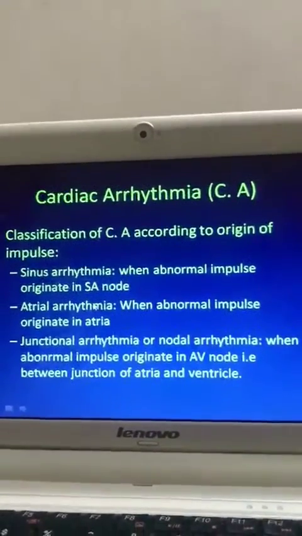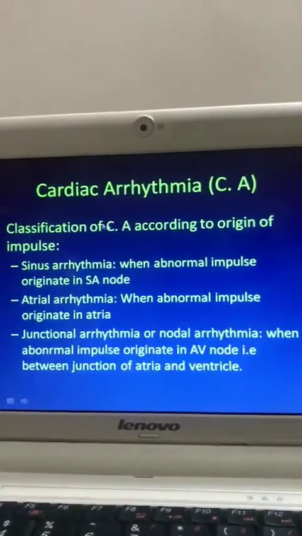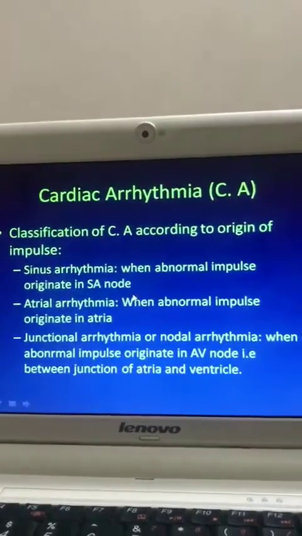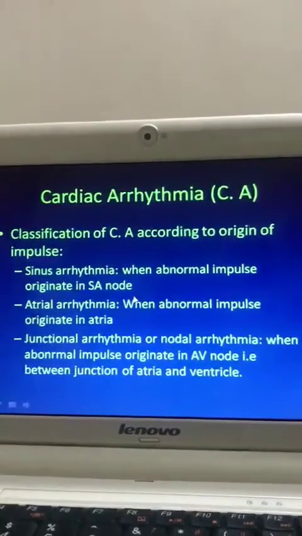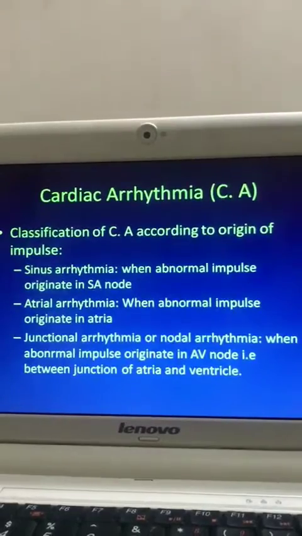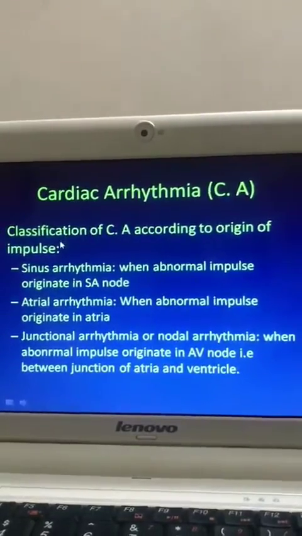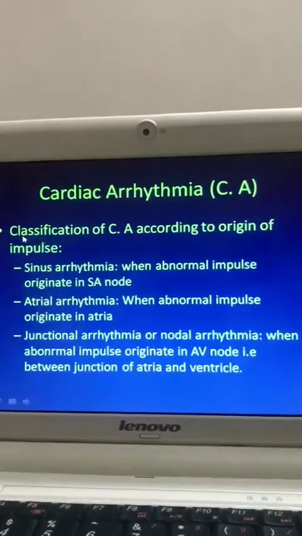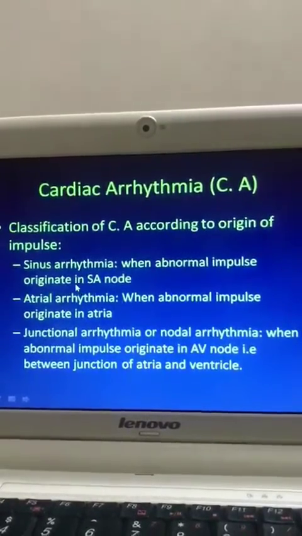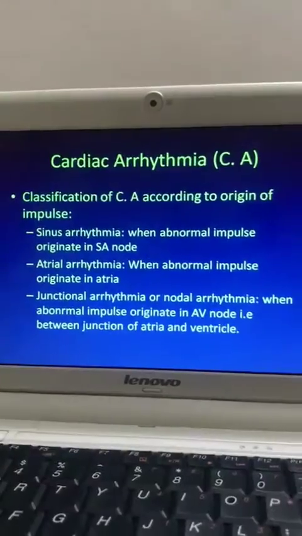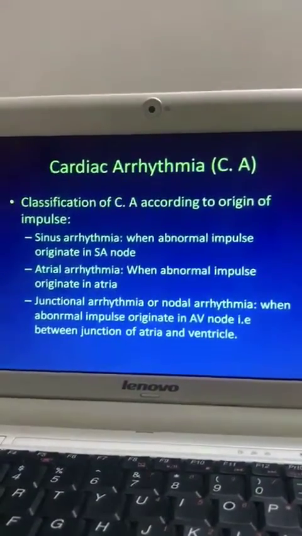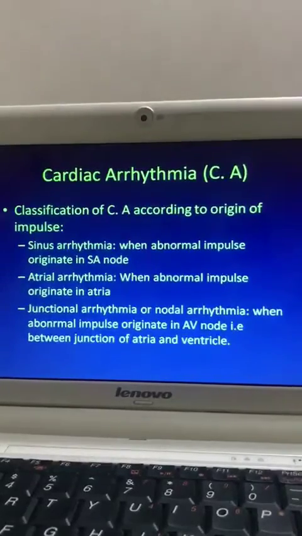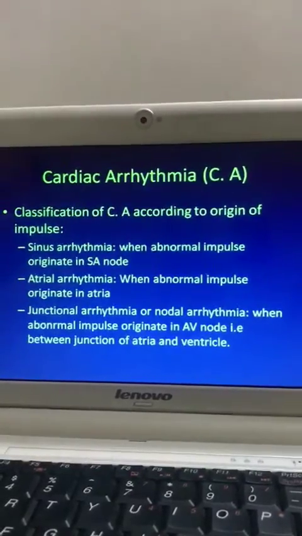Now, cardiac arrhythmia can be classified in another way. We discussed one type of classification of arrhythmia according to the heart rate.